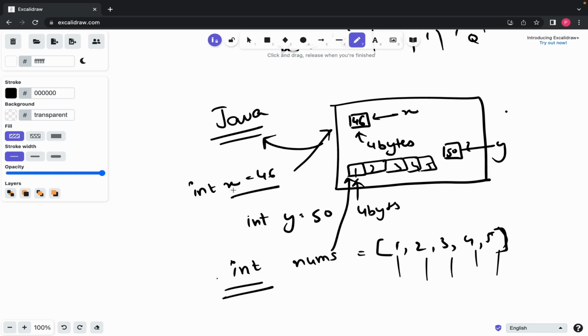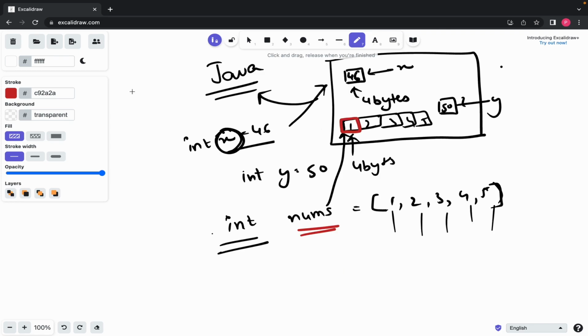You get a pointer, or I can say an address, or the reference to the first block, and you know that all the other blocks are continuous, so you can access them easily. So this is how memory and arrays work in Java, or maybe in general.